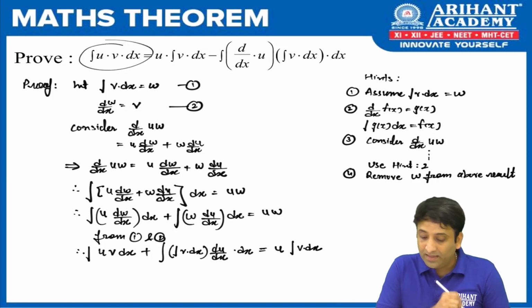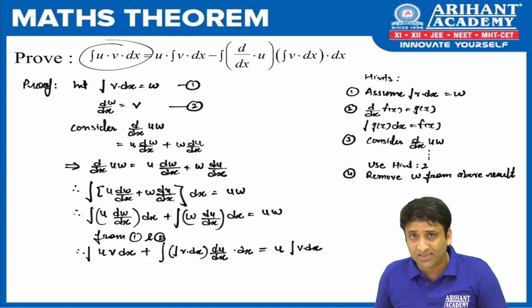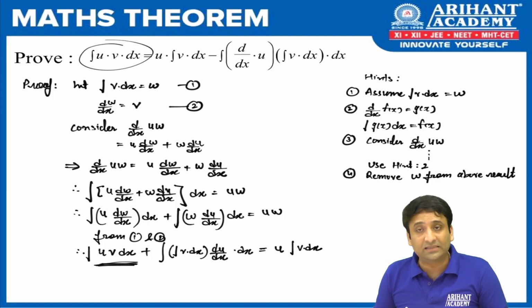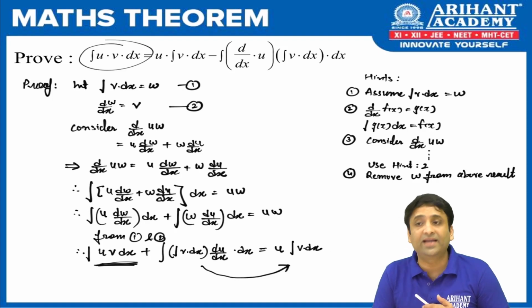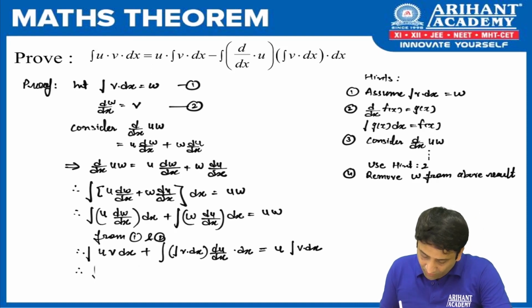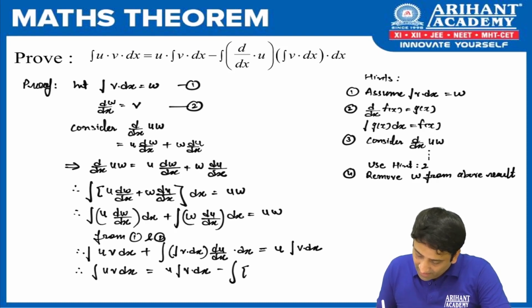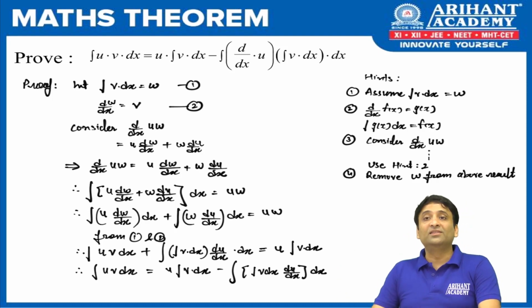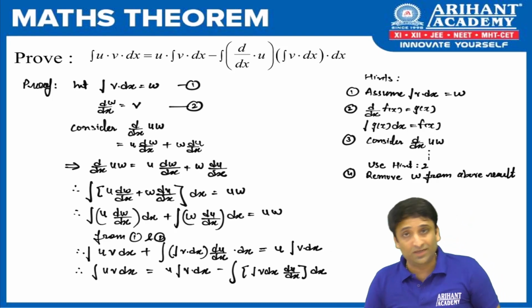And if you see this very nicely, you got your result. What you wanted on the LHS, you wanted the integration of u v dx. If you observe the result, you will find that we have already got the integration of u v dx here. So let us throw this term on the other side to get the final result. So let's do that and your proof is over. So the integration of u v dx is equal to u times the integration of v dx minus the integration of, in brackets, the integration of v dx into the derivative of u, the whole dx, and hence the result is there. So I hope you like this theorem. It's very simple, provided you know the hint part of it.